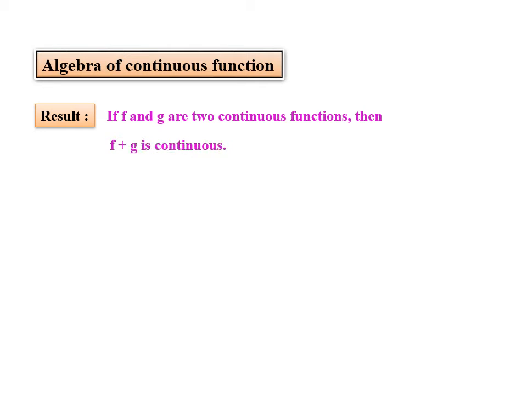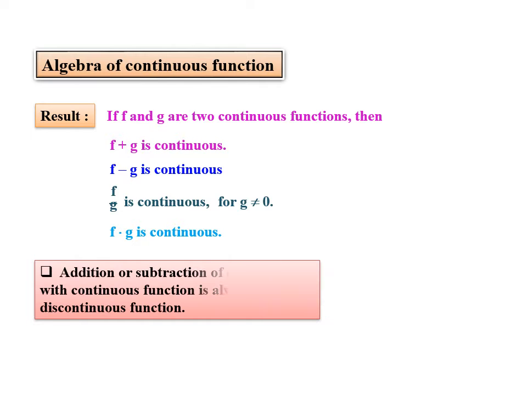Next, algebra of continuous functions. If f and g are two continuous functions, then f plus g is continuous, f minus g is continuous, f divided by g is continuous for g not equal to 0, f into g is also continuous. So addition or subtraction of discontinuous with continuous function is always discontinuous function.